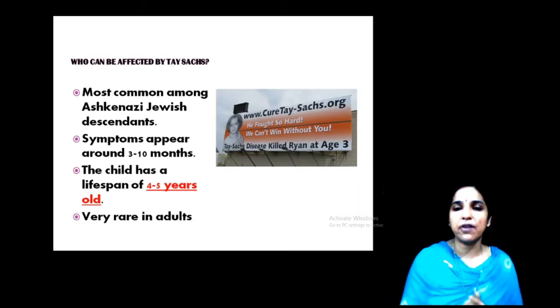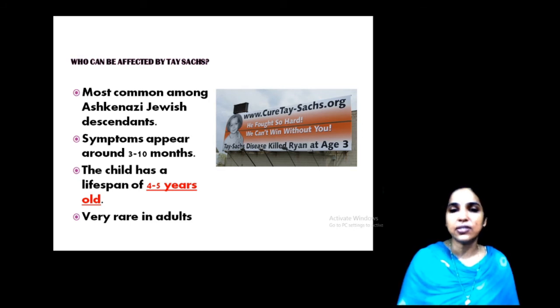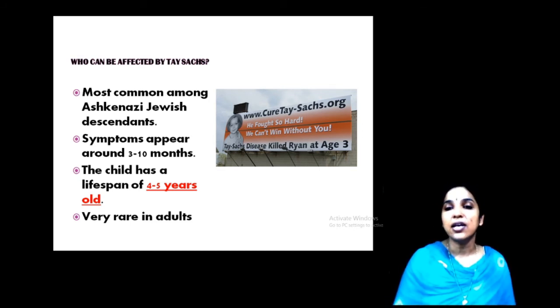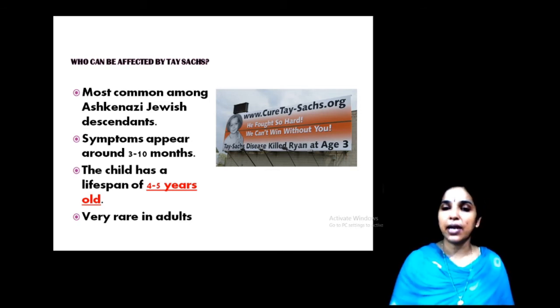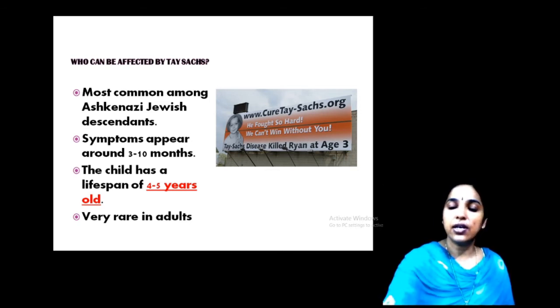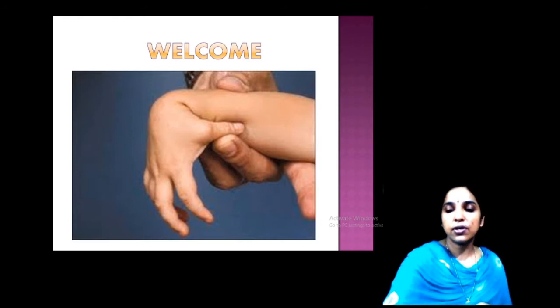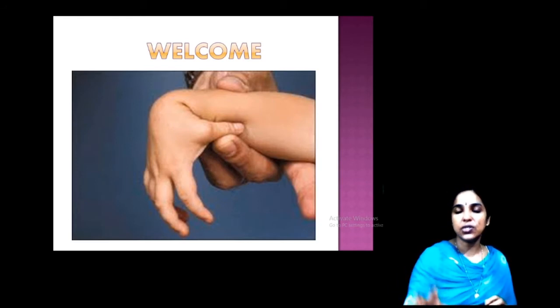Then, who can be affected? The studies reveal that this is usually concentrated in a particular group of people, Jewish descendants. Symptoms appear in 3 to 10 months. If a child is affected, the child has a lifespan of 4 to 5 years only. So, that's all about the disease of Tay-Sachs.